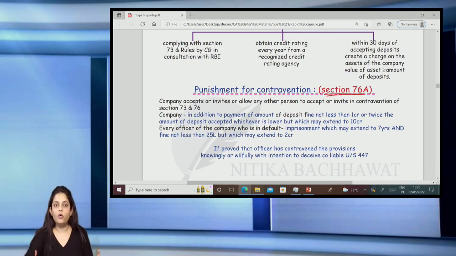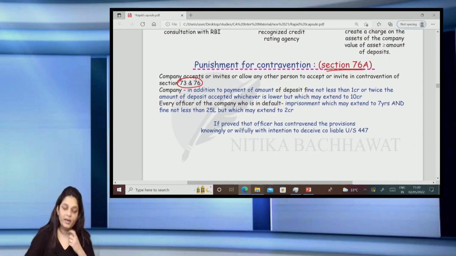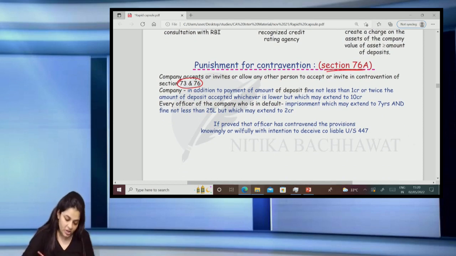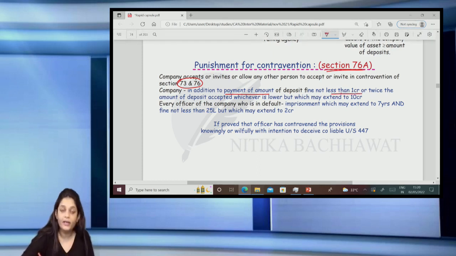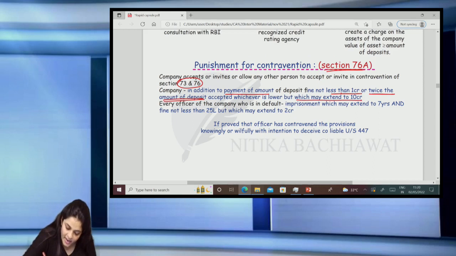If you have made a default under section 73 or 76, what is the punishment? If the default is made under section 73 or 76, we have just discussed 73 and 76, the company shall obviously repay the amount. But we will not stop there. We will also penalize you, right? We will impose a what? Fine. So they have to pay a fine which is not less than 1 crore or twice the amount of deposit, whichever is lower, but which may extend to 10 crore.